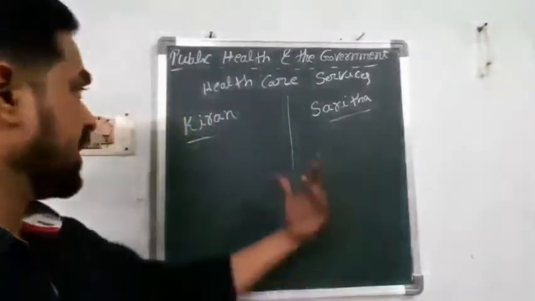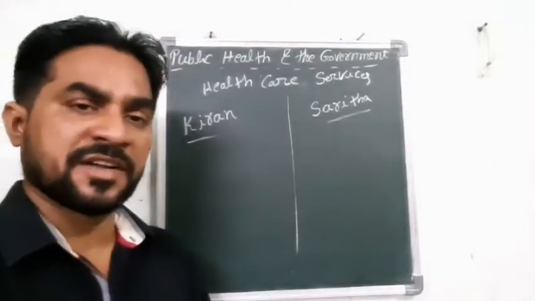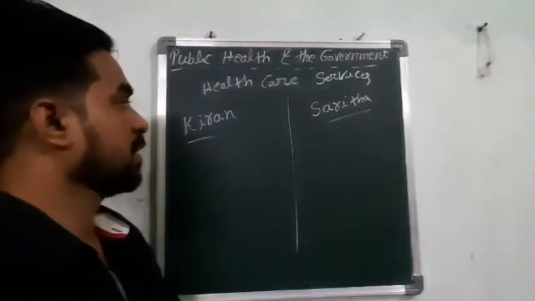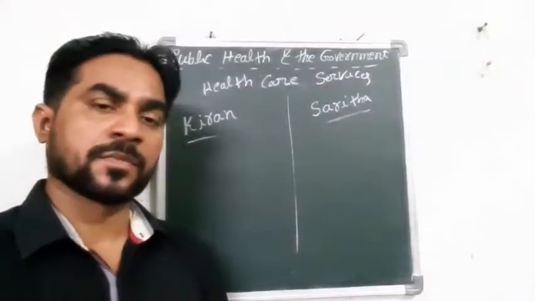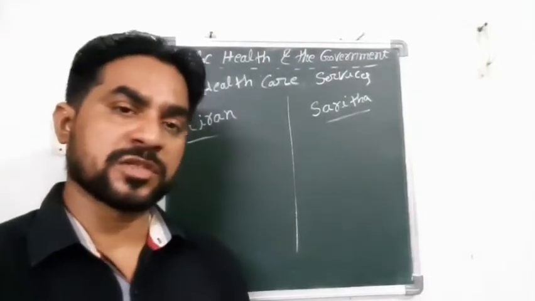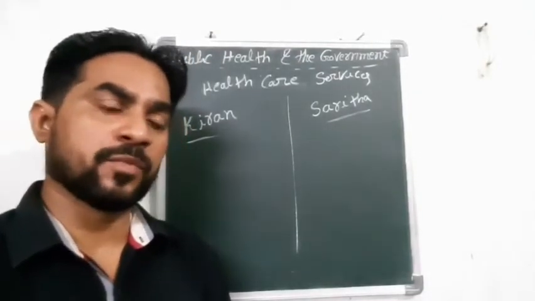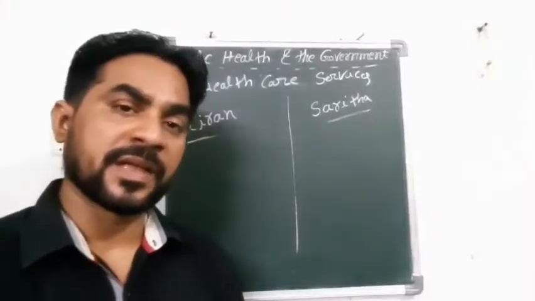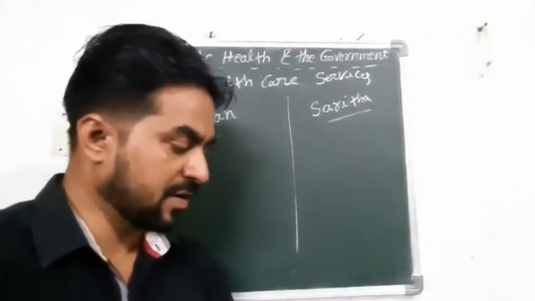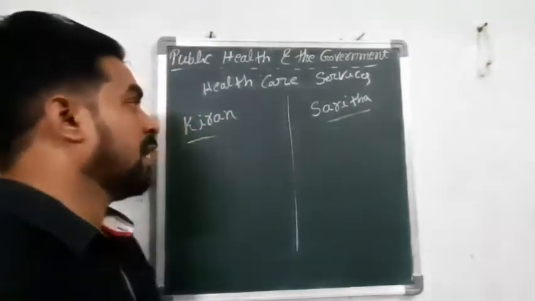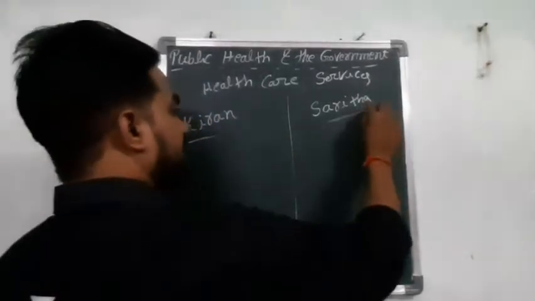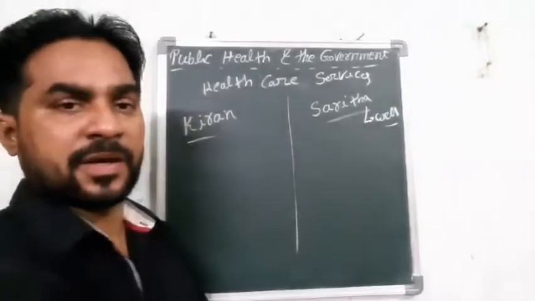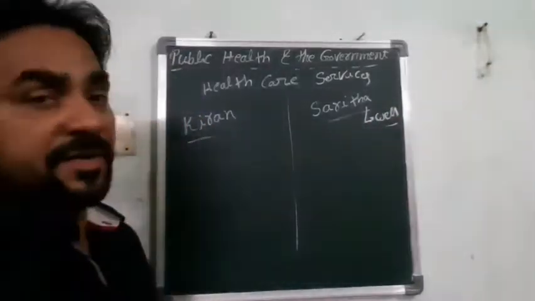By this example, you understand the difference between the public and the private health system. Kiran and Sarita are both studying in the same school. They are from Karimnagar. Sarita came from a well-to-do family, which means a somewhat good and rich family compared with Kiran.